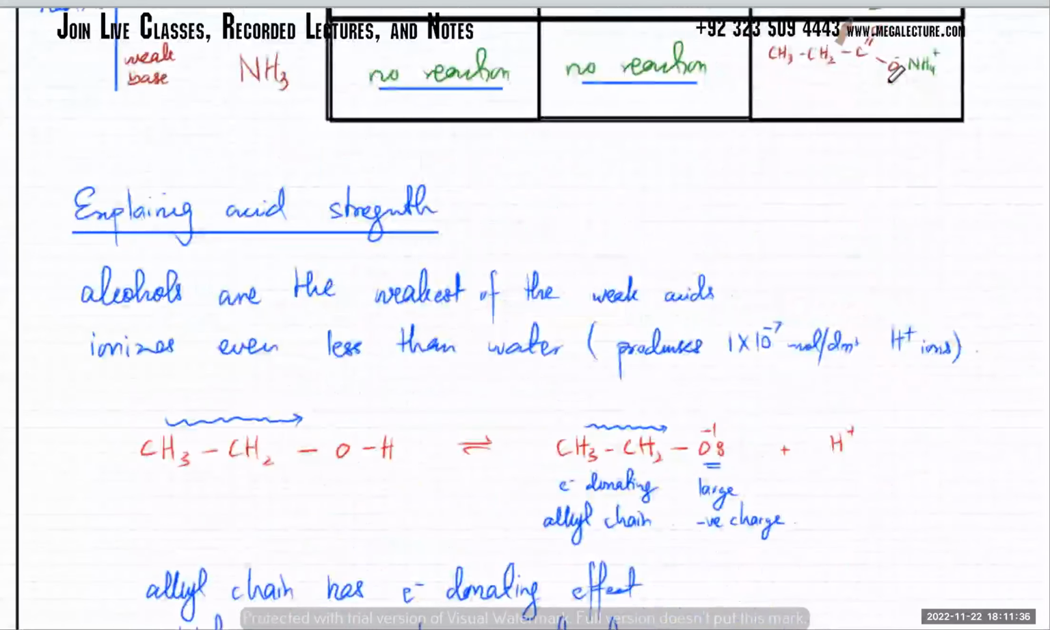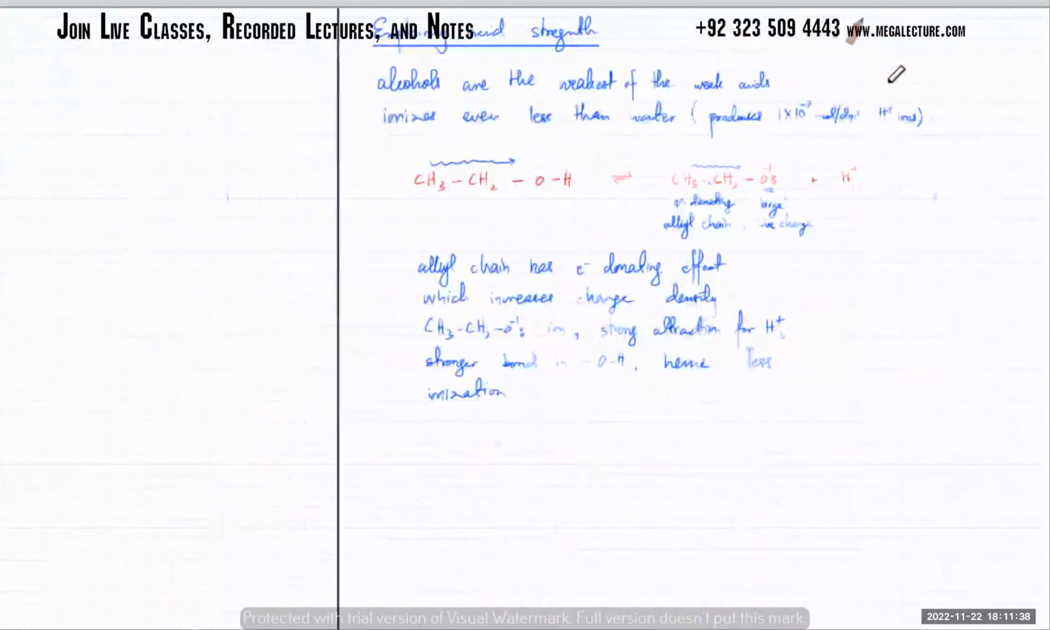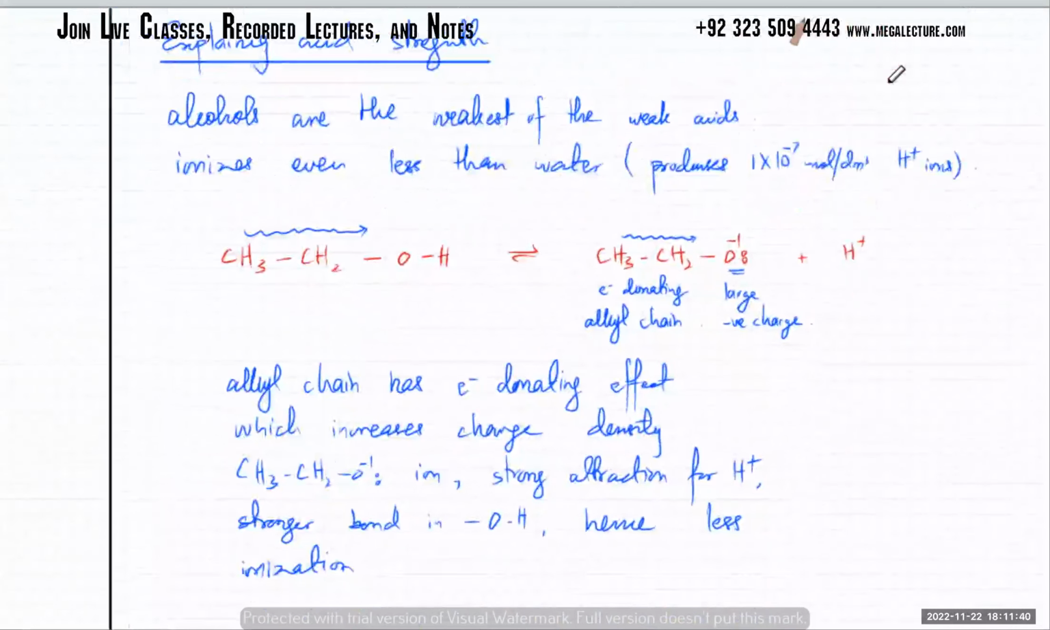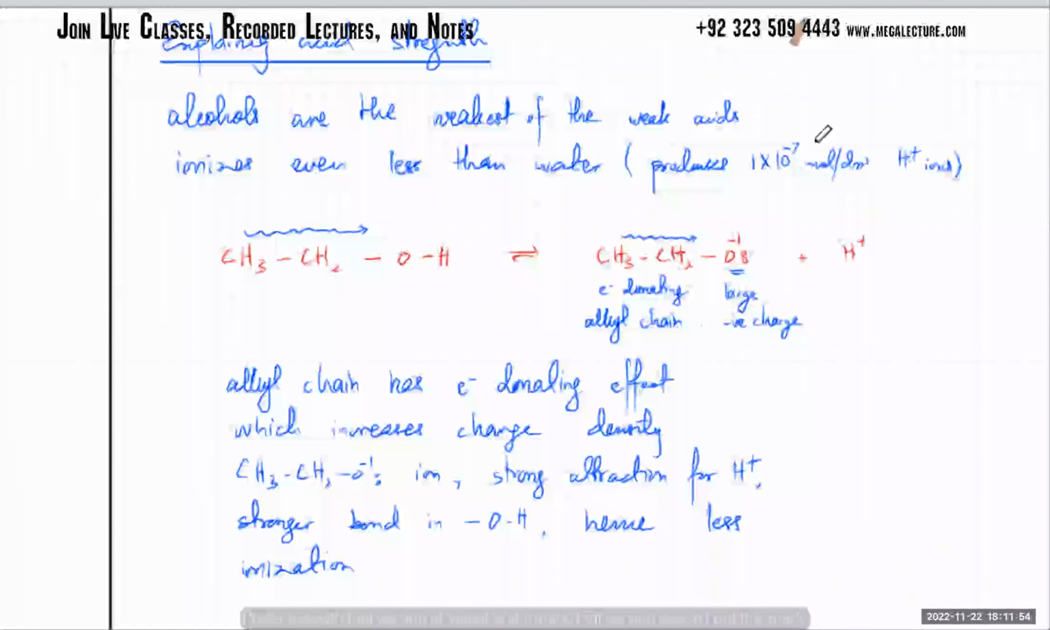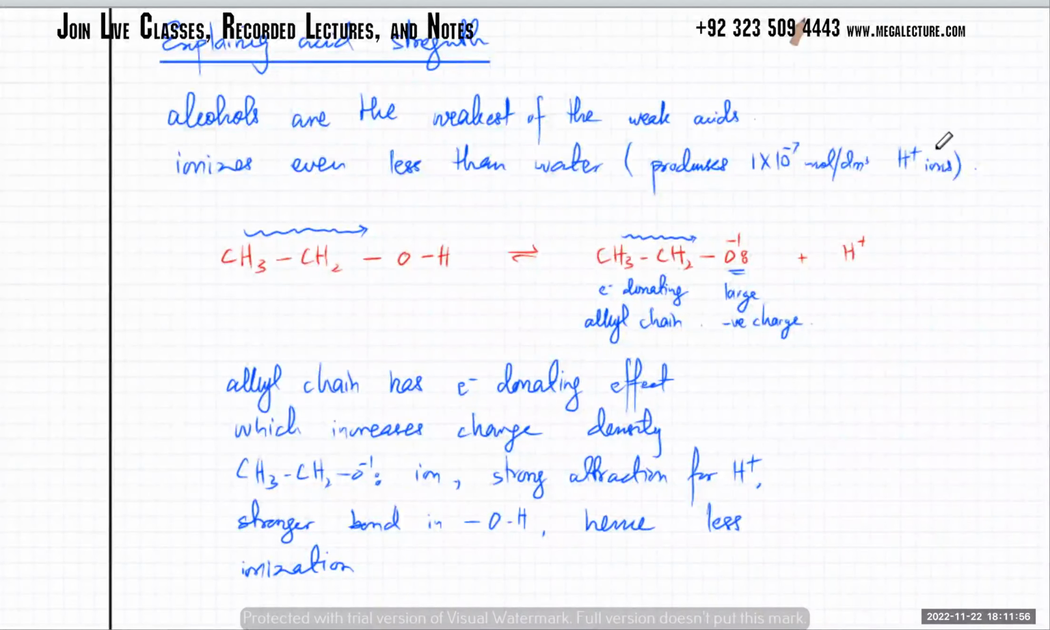और फिर हमने पढ़ा था कि we started talking about explaining acid strength. And the first part was that alcohols are the weakest of the weak acids. They ionize even less than water, and even water produces 1 into 10 to minus 7 mole per dm cube, very few H plus ions. So alcohols are going to produce even less H plus, almost non-existent H plus ions. That's a very small number. So alcohols basically don't like to produce H plus ions.